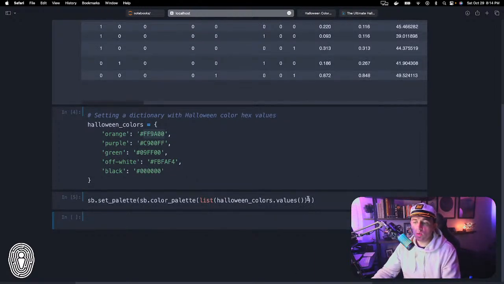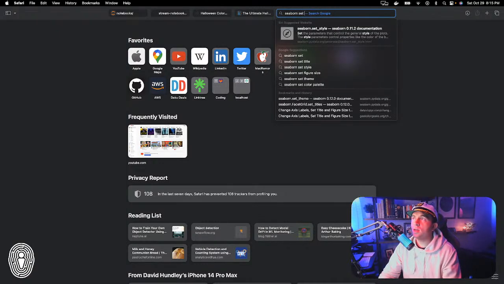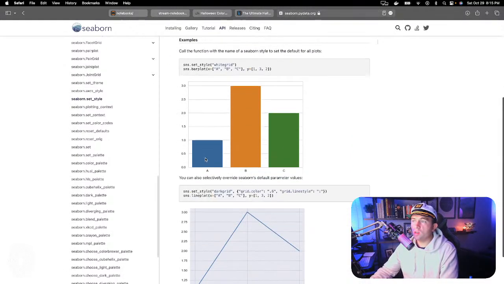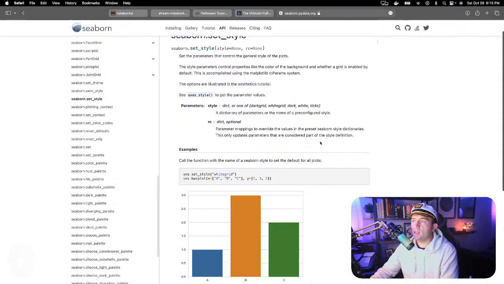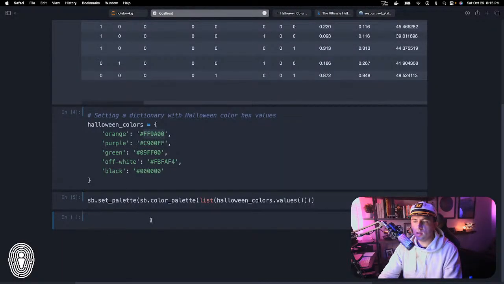Now, the other thing I want to do is give a little bit of a dark background to our Seaborn visualization. So I just want to show you really quick, Seaborn set_style. When we set the style, there's a number of different values that we can pass in: darkgrid, whitegrid, dark, white, and ticks. This is like the white, light grid. This down here is technically the dark grid. It's not super dark, but it's a little bit darker. But again, this is Halloween special theming, so we are going to choose that dark grid. The way we do that is sns.set_style and then darkgrid. There we go.